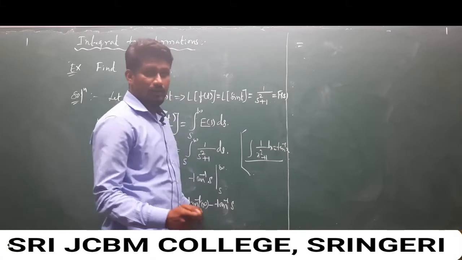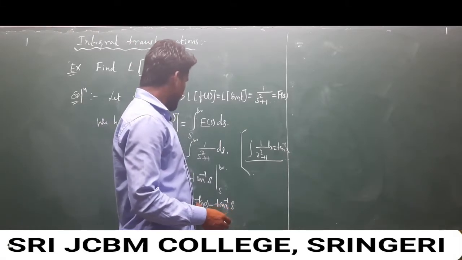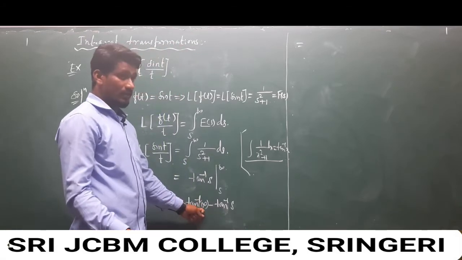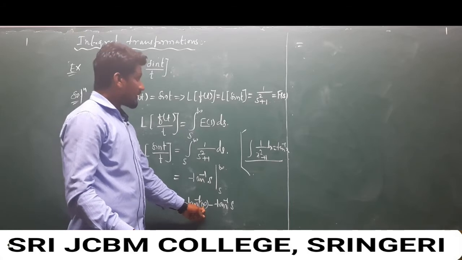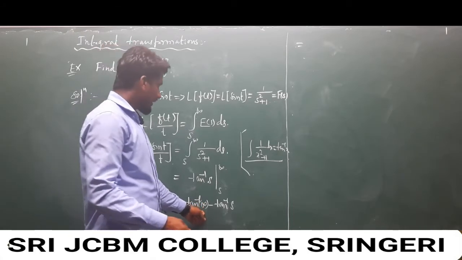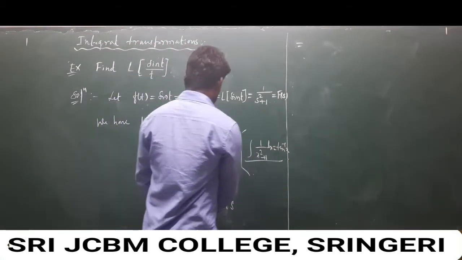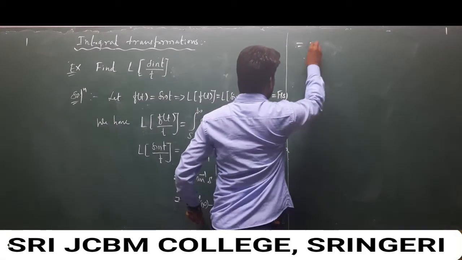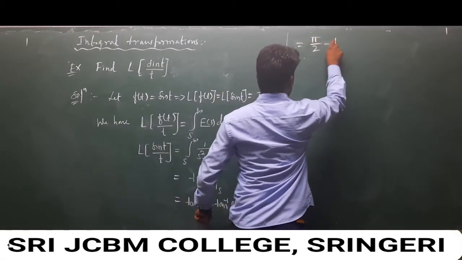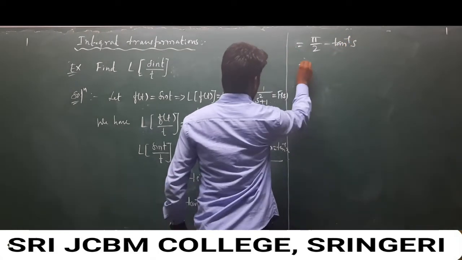So tan inverse of infinity, for what angle? Maybe 90 degrees, otherwise we call tan inverse of tan of pi by 2. It means tan inverse and tan get cancelled and we are left with pi by 2. So the value of tan inverse of infinity is pi by 2, and tan inverse of s we can also write this one